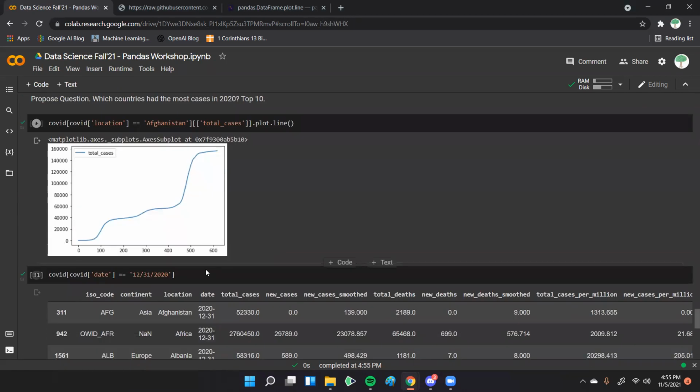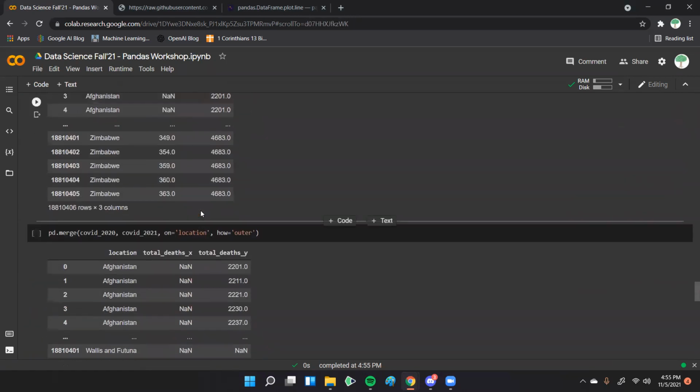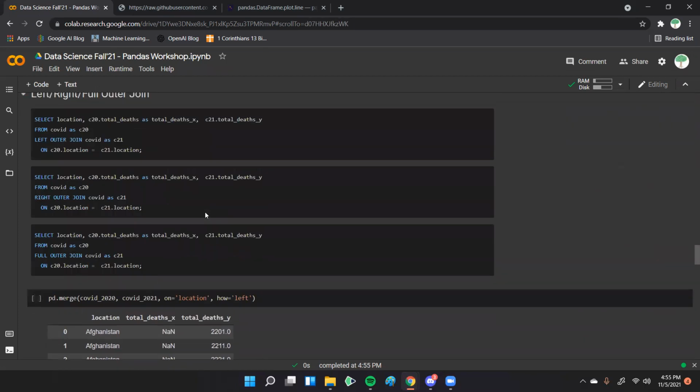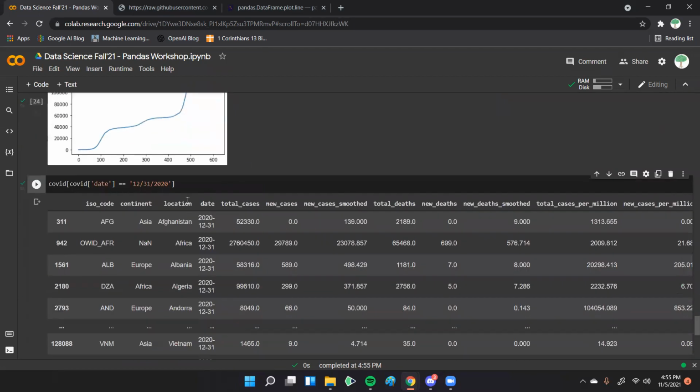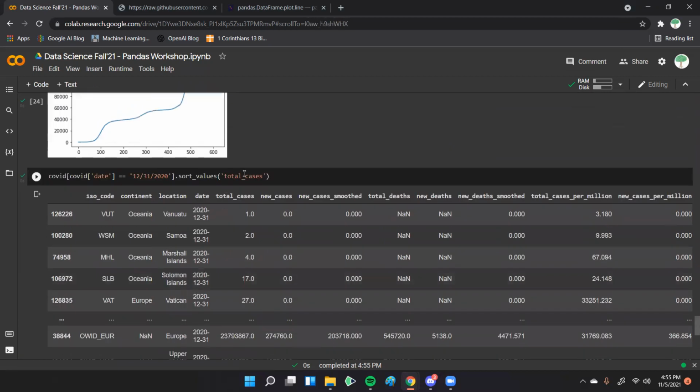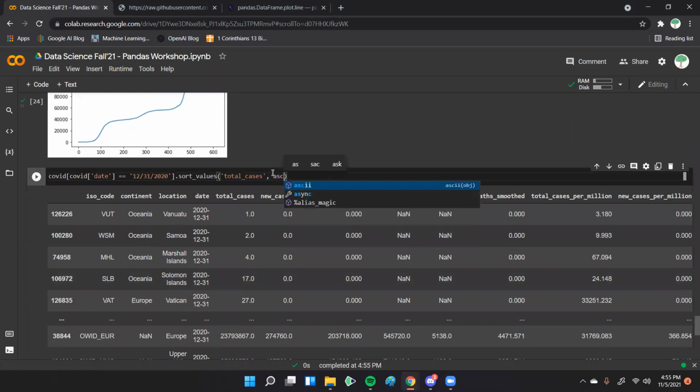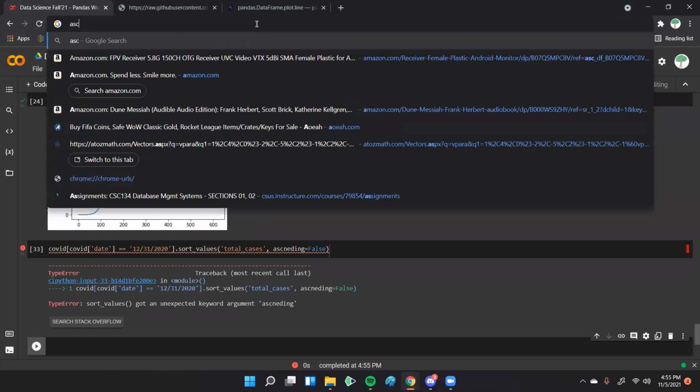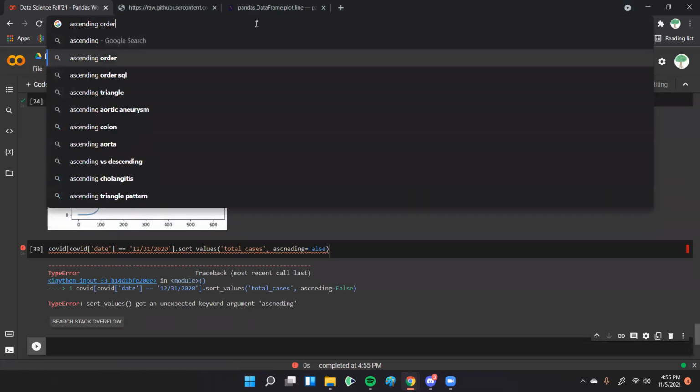With that, we can filter. Yeah, this would be one way to do it. Filter the values by total cases, and we will actually want ascending to be, oops, I spelled ascending wrong.